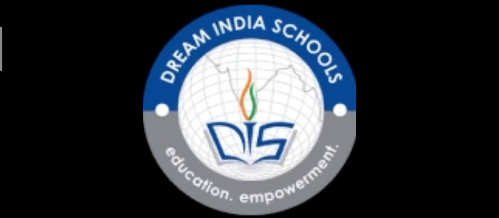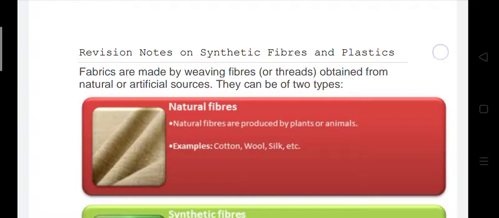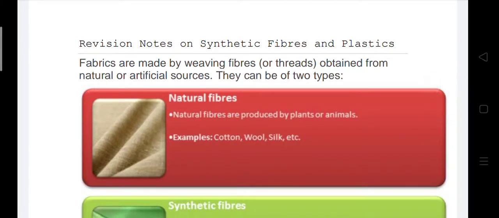Let's now start chapter 3, revision of chapter 3. Okay, so let us see this. This is your chapter 3, revision notes on synthetic fiber and plastic.